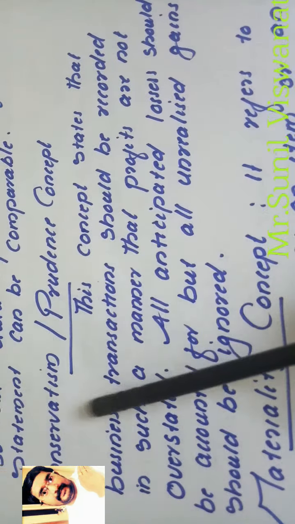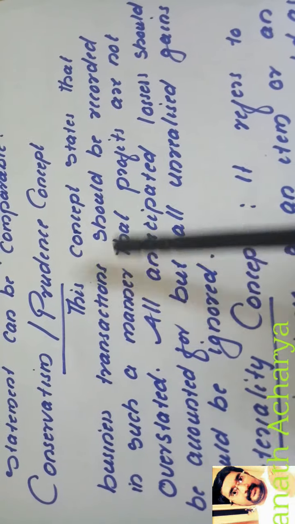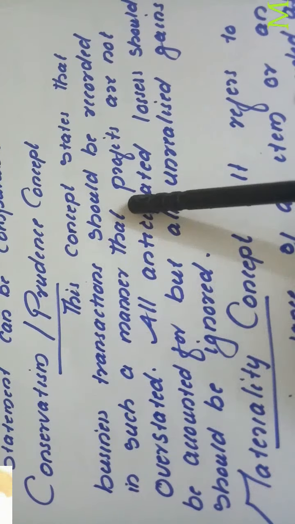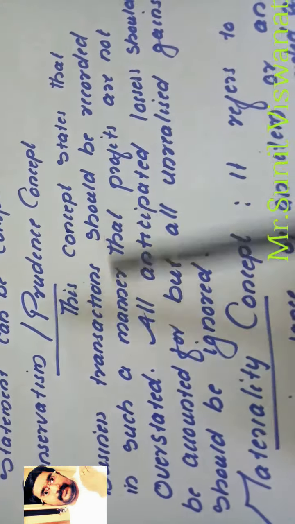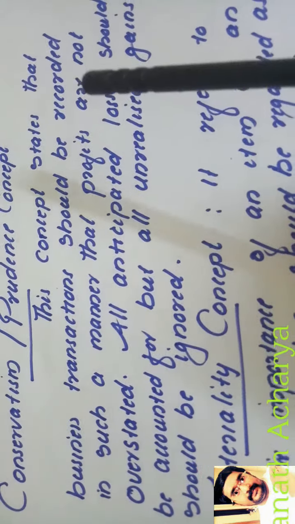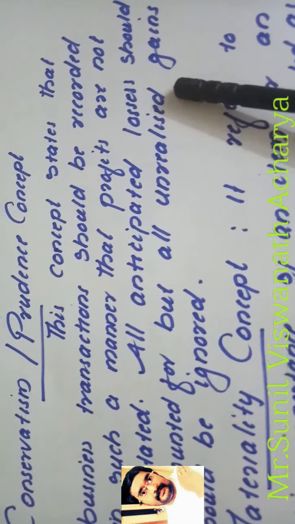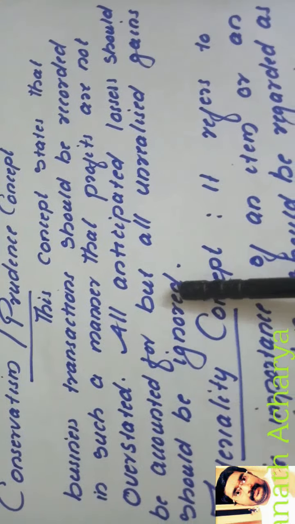So the conservatism or prudence concept states that business transactions should be recorded in such a manner that profit is not overstated. All the anticipated, all the expected losses of the current year we have to record, but all unrealized gains and unrealized profit we have to avoid.